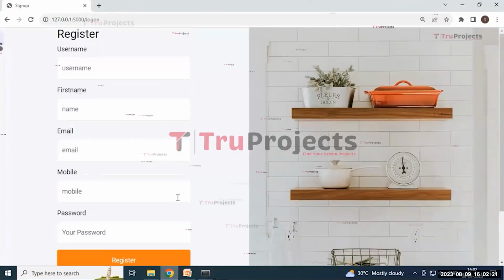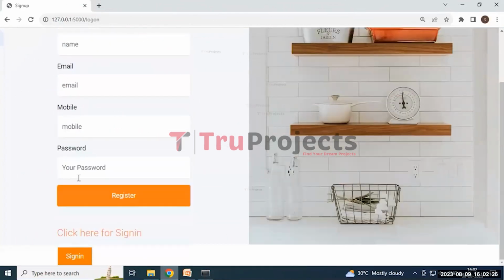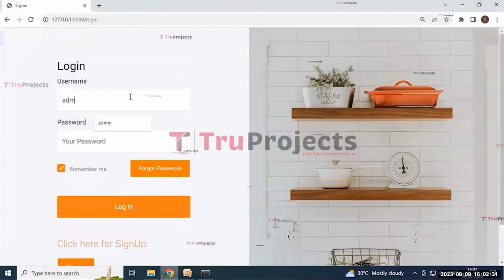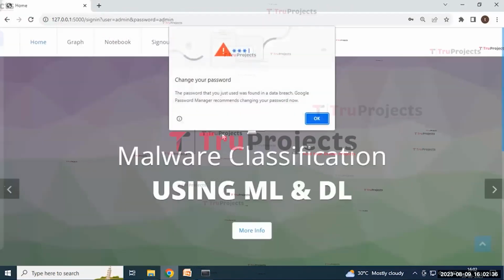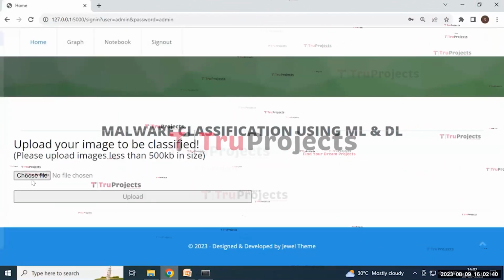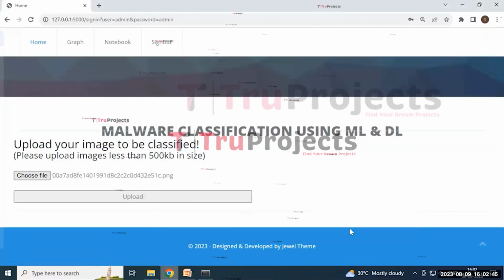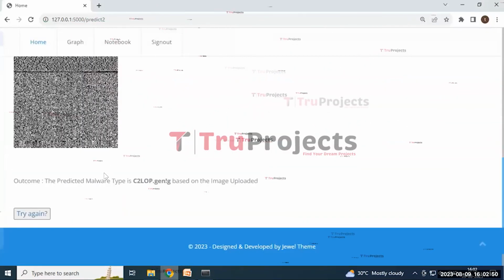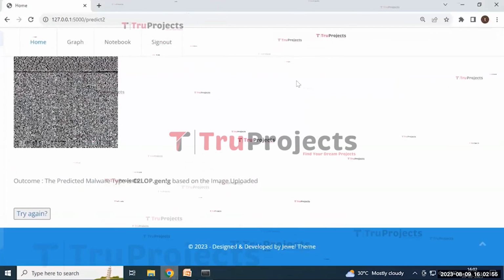Here it will redirect to the sign up page containing some necessary details that need to be filled to create an account. But my account is already created, that's why I'm using the sign in button, containing username and password, which are the details that need to be filled, and then click on the login button. Here it will redirect to this page containing the choose file and upload buttons. By clicking on the choose file button, selecting one image, then clicking on the open button and then on the upload button. Here the predicted result as the malware type is cdlop.judge based on this image,